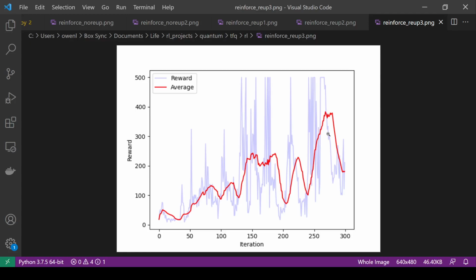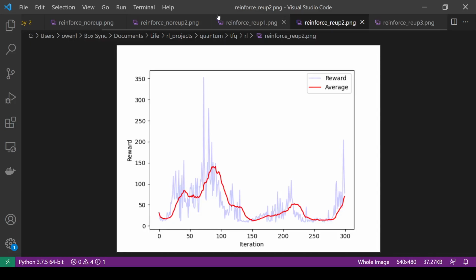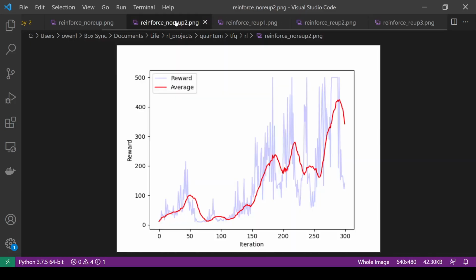I mean, this isn't a claim I'm making about the work or about this implementation even, because this implementation is not the work. I want to be very clear about that. I make no claims about what this says about anything. It's just useful information, perhaps. You can see it seems to be a little more brittle than without re-uploading. But in general, re-uploading will probably be better, right, for more complex environments.